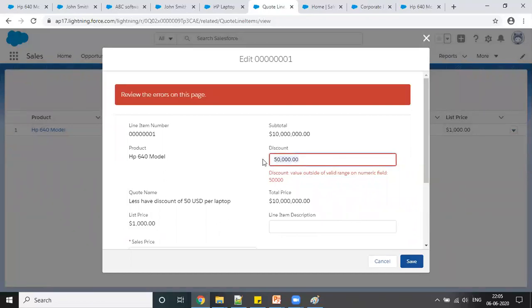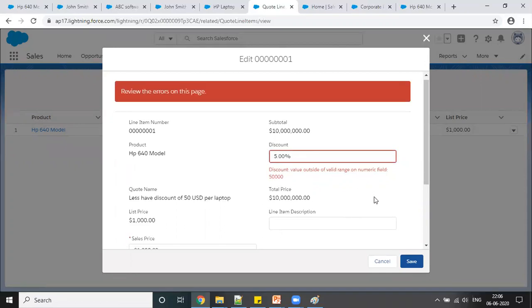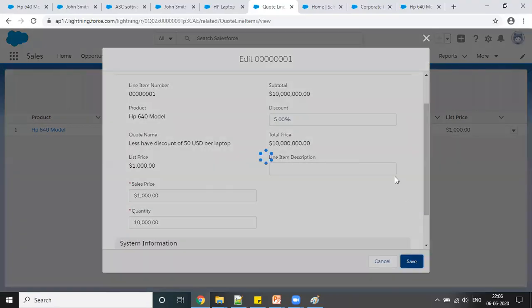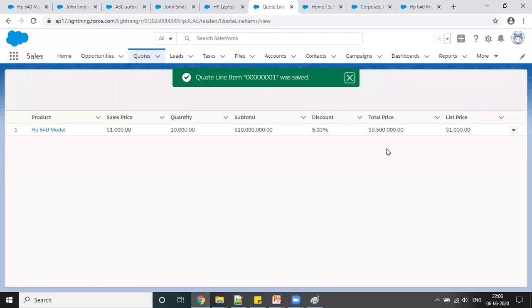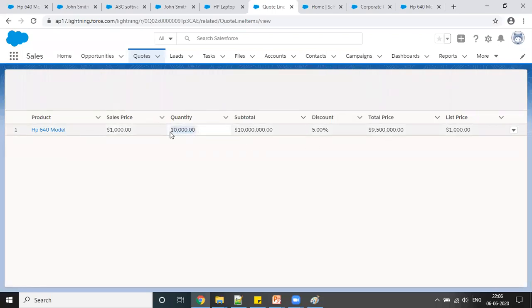Okay, maybe it was like 10%. I'm giving like a 5% discount. So if you save this here, right? You can see our quantity was 10,000, the sales price was this, this was the subtotal, and I have given a discount of 5%, and this is the total amount after the discount, right?